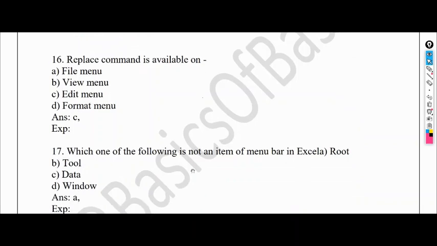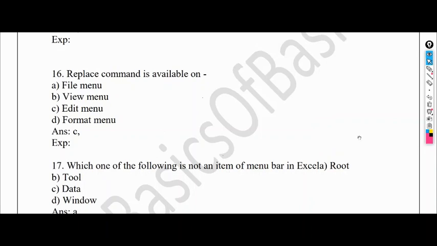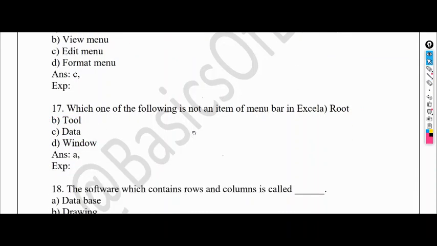Which of the following is not an item of the menu bar in Excel? If you have used Excel, then you will have the idea here. The options given are root, tool, data, window. All the three things will be present in Excel, but not root. Root is not present in Excel. So you can directly eliminate this using the elimination technique.